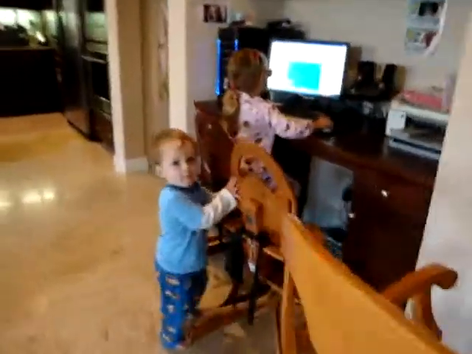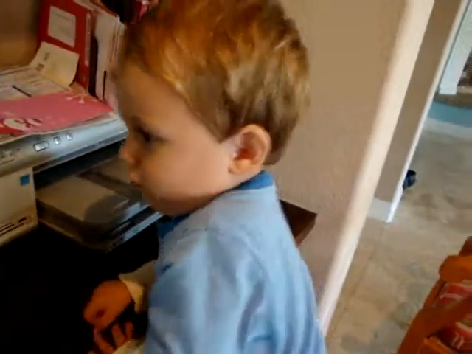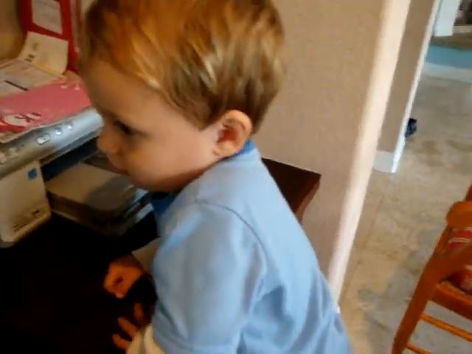Oh no. Jack, what does a P say? What does a Q say? What does a R say? Well done. It's time to practice using the buttons on the computer mouse. You can wiggle the mouse and click the button at the same time.